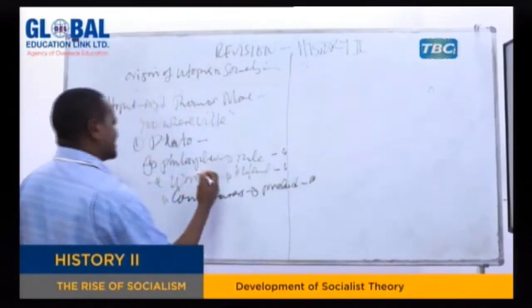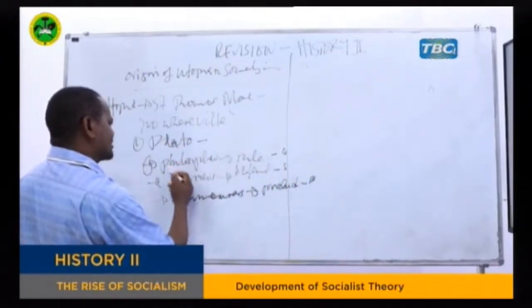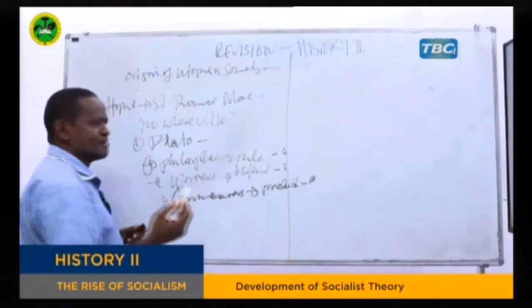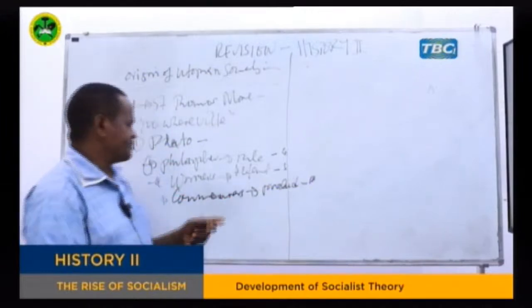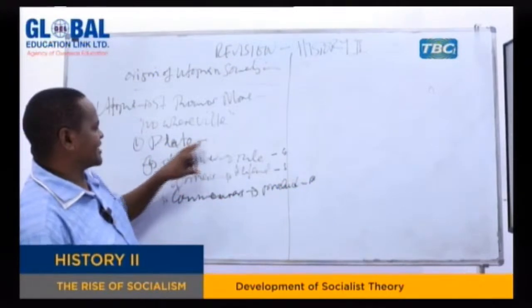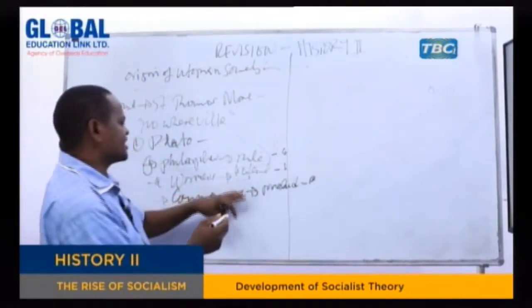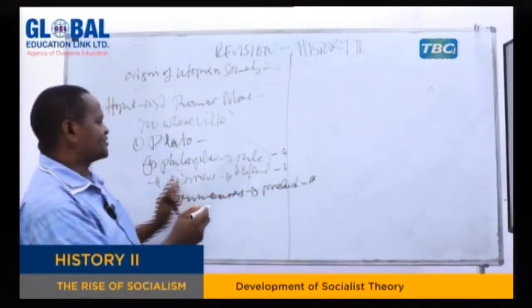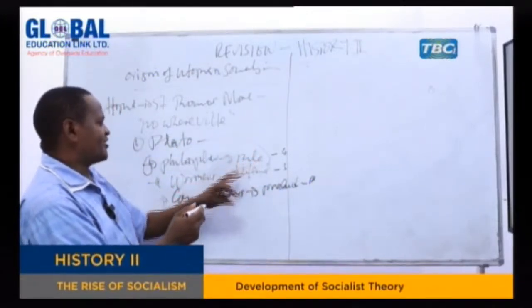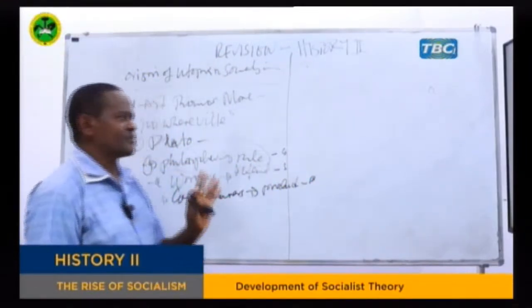And of course, he said, even though the philosophers were looked at as people of the higher class, the ruling class should own everything in common. Everything which is produced by these people is going to be owned by the ruling class. And the ruling class owns it not for their own benefit, but for the benefit of the society.